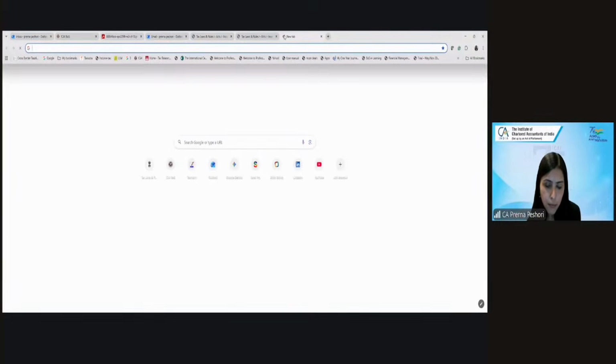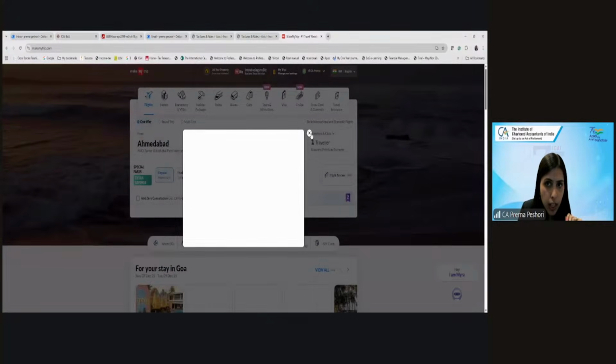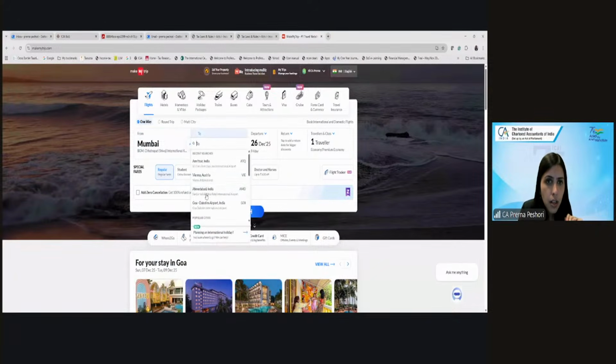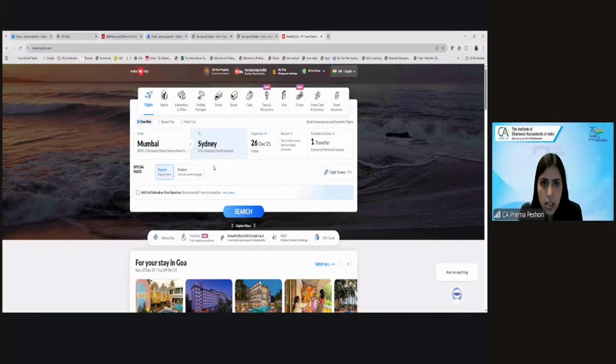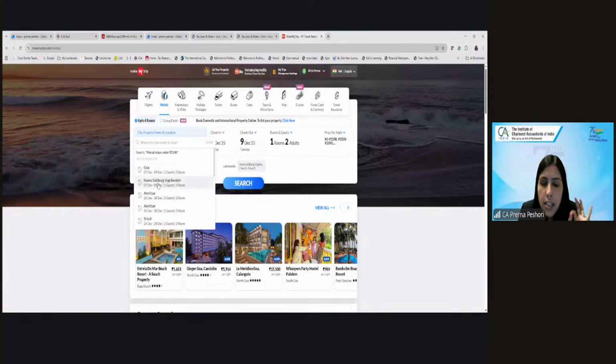Like, for example, if I show you what is the difference. So let's say if you go to makemytrip.com. Let's say for example, I select Mumbai to, let's say Australia, whatever. Okay, Sydney. Now, this is not an overseas tour program package. Let's say if I select any hotel also, this is not an overseas tour program package.